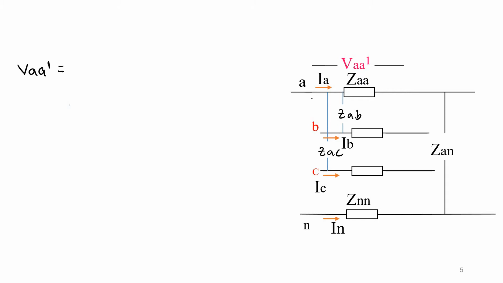So while calculating the voltage with respect to phase A, we need to consider all these points. So there is a coupling between the A phase to B phase, A phase to C phase, and A to the neutral line also.